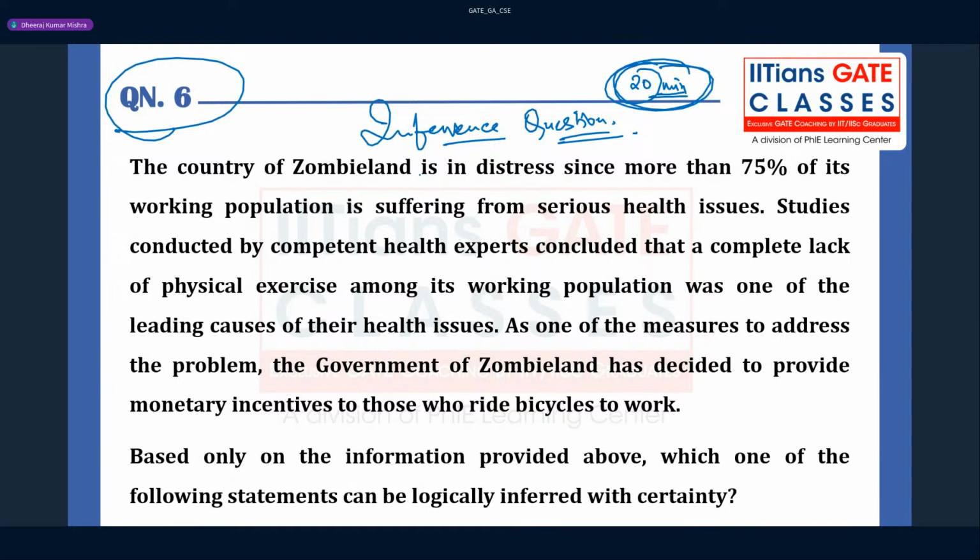Now, the country of Jubiland is in distress since more than 75% of its working population is suffering from a serious health issue.